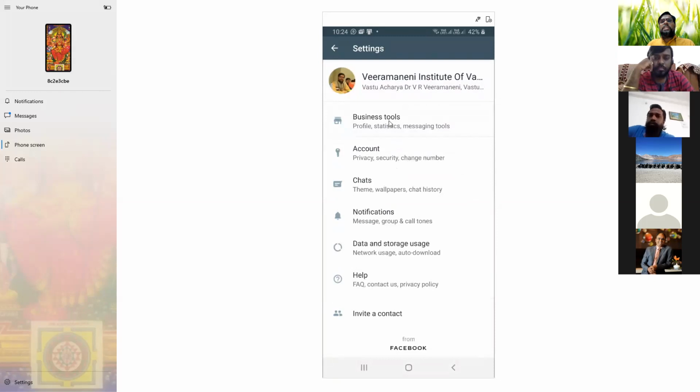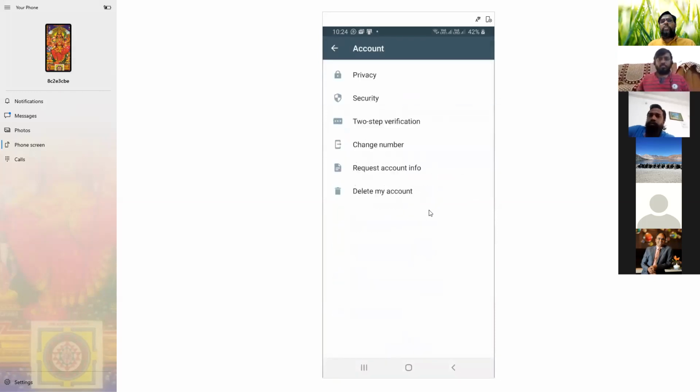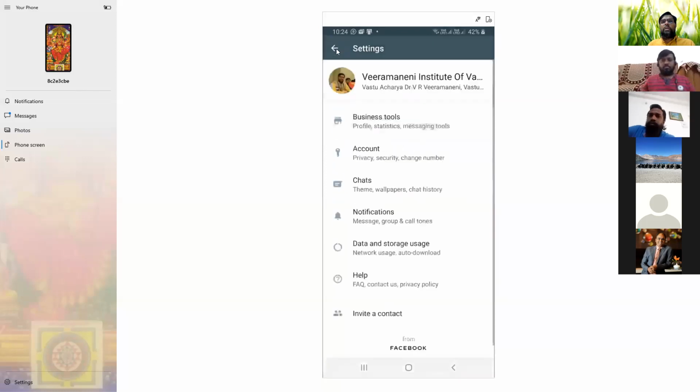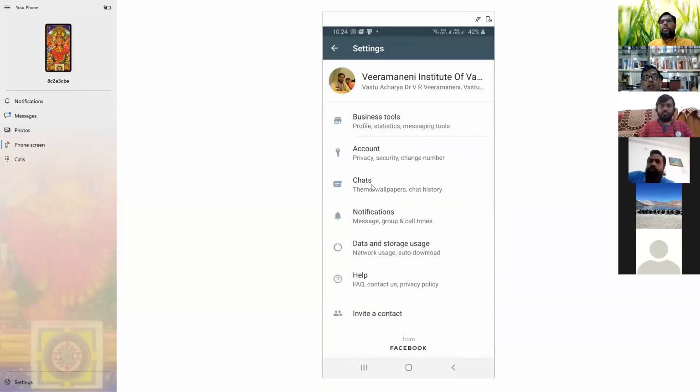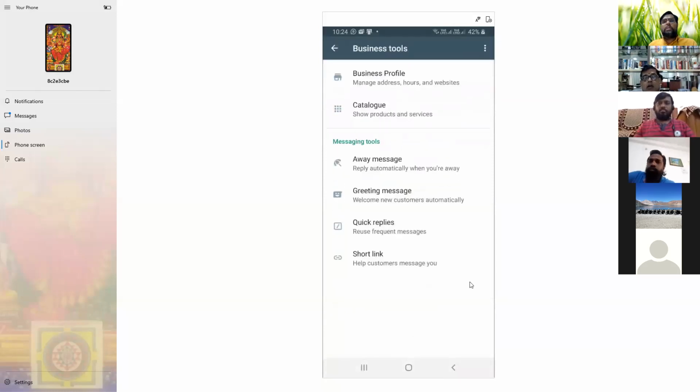Then business tools and account, that is very common for everyone. Sir, just a minute before we proceed, I have a question. Please go ahead. In regular WhatsApp, our group size has to be within 256 members. Is there a limitation in business also?